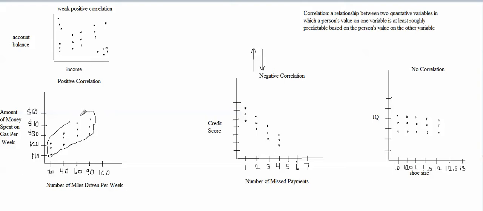And I'll show you what I mean by following a line. We could put a line in here to show that this is a positive correlation. So we could put a rising line in here to summarize the correlation that we see, meaning this is showing that as people drive more miles per week, they're spending more money on gas.